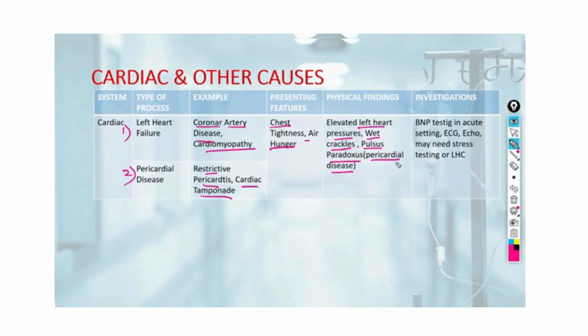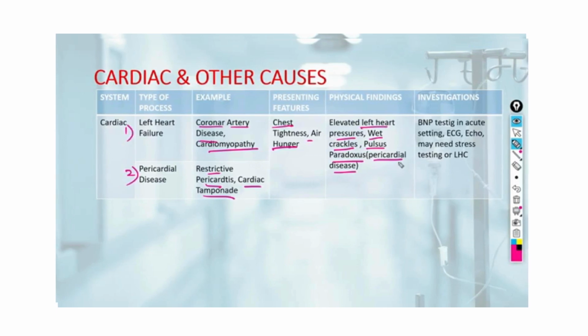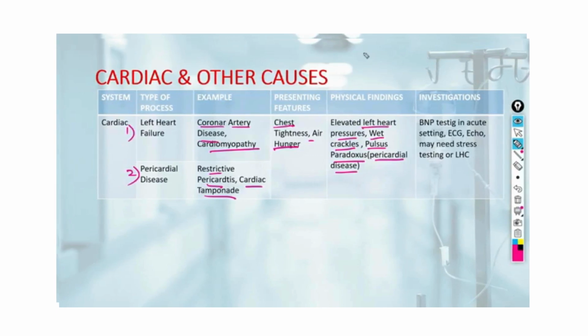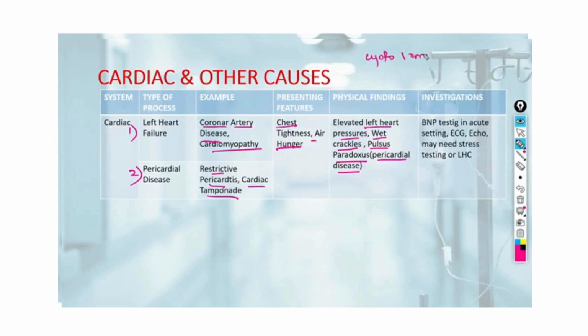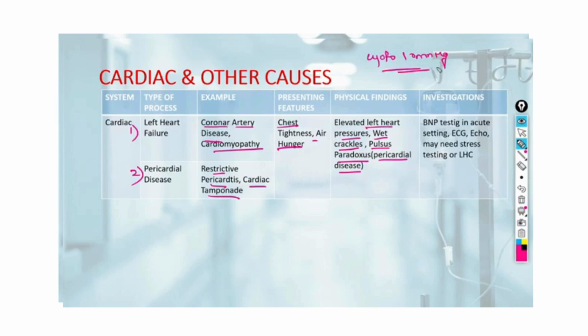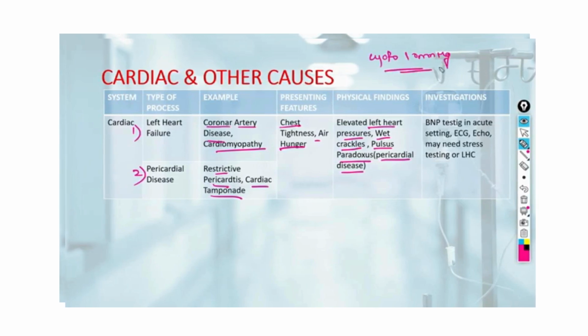What is pulsus paradoxus? When we record the BP during deep inspiration, there is a fall in systolic BP up to 10 mm of mercury, because during inspiration there is more blood filling towards the right side.